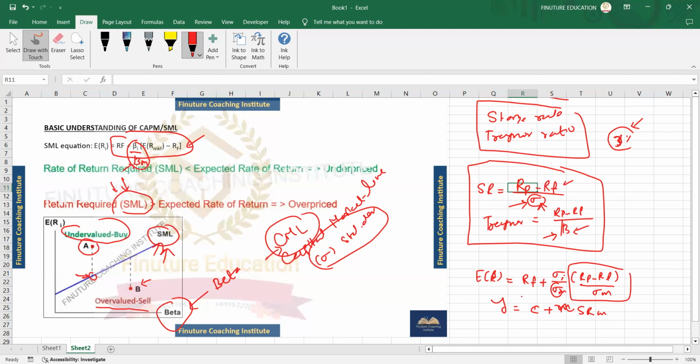I had been thinking that it's the same thing, but now I can see the difference. And now I also understand the difference between underpriced stock and overpriced stock. Yeah, that's why we always try to stimulate the thought process of the students. Okay, thank you very much.